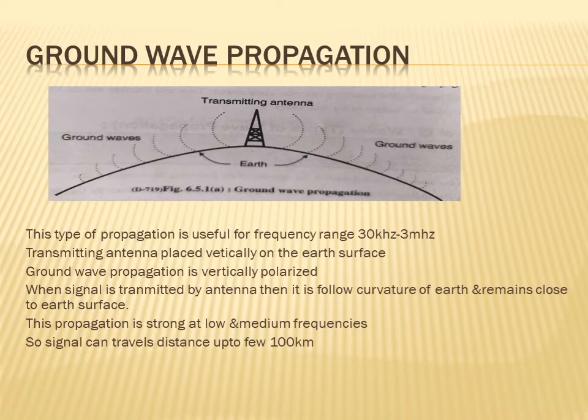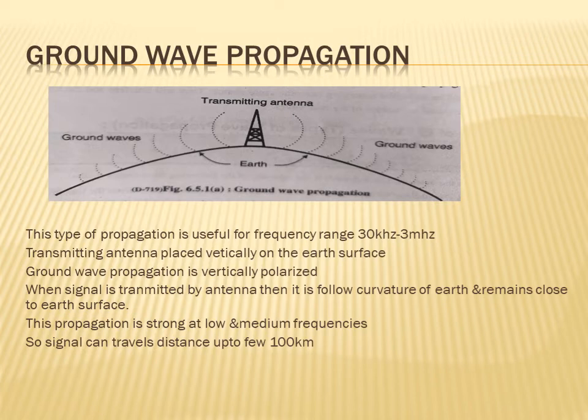When your signal is transmitted by the transmitting antenna, then it follows the curvature of earth, and these waves remain close to earth surface.